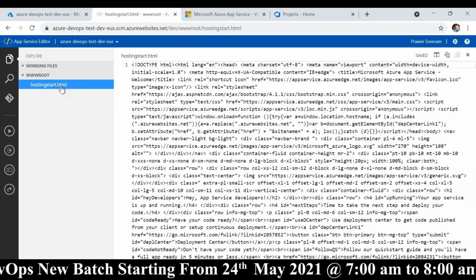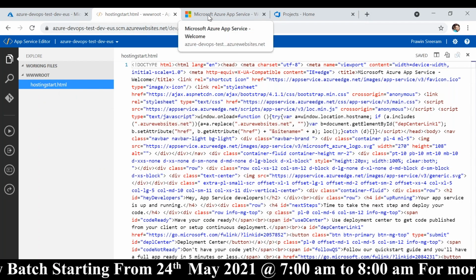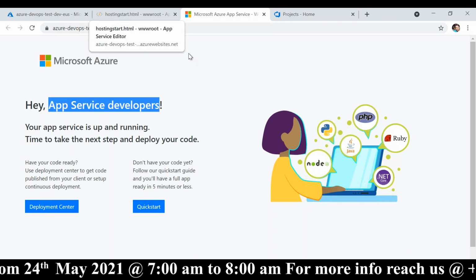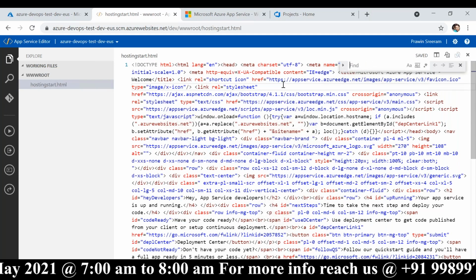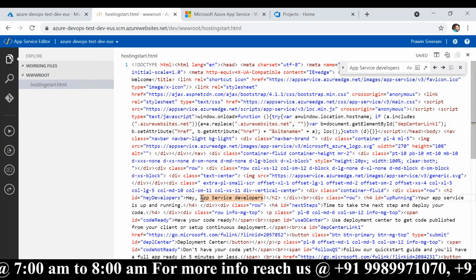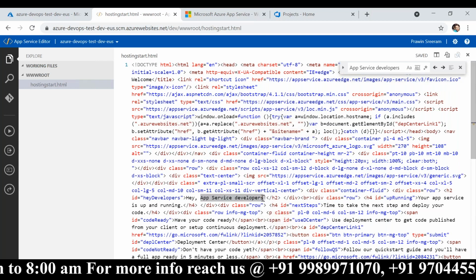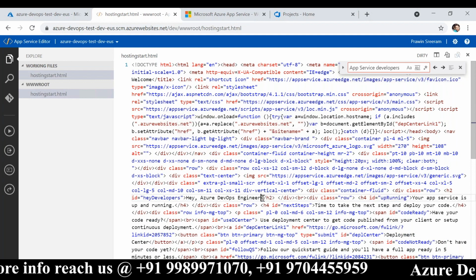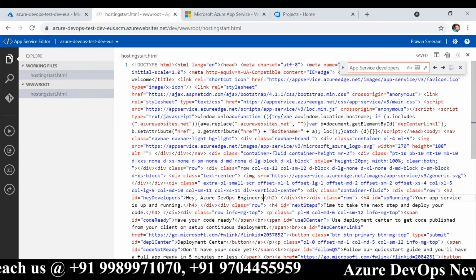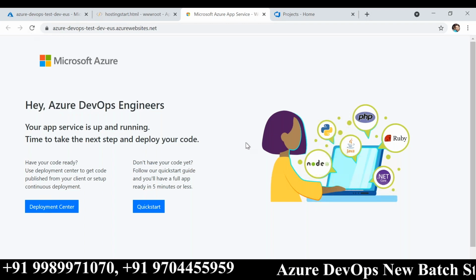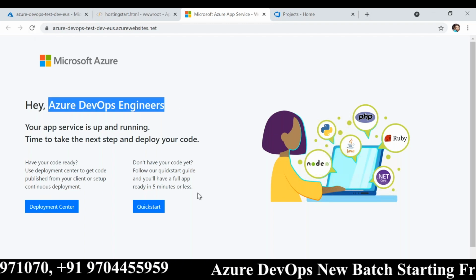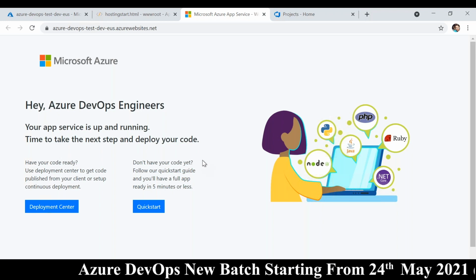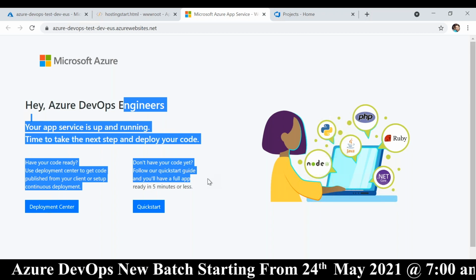See, if I have to do something, it automatically saves. So go back and refresh. That's the page which is given to us by default from Azure. But I don't want this. I want to deploy our own code.